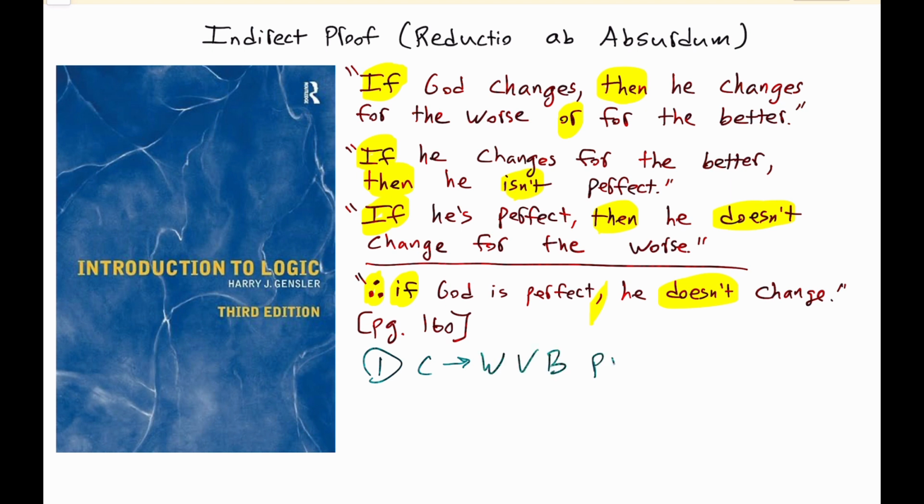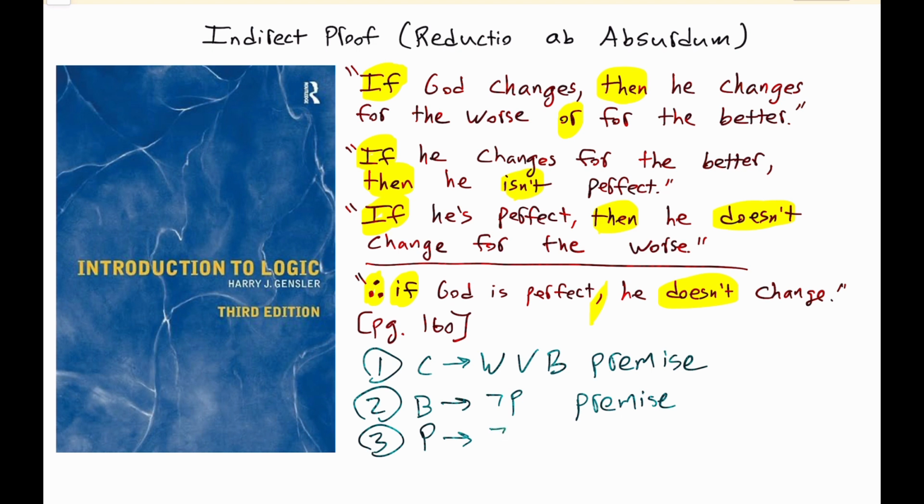That's just a premise. Line 2, we have if he changes for the better, then he isn't perfect, so not P. Premise. Line 3, if he's perfect, then he doesn't change for the worse, so not W. Premise. And with this, we want to prove that, therefore, if God is perfect, then he doesn't change. So if P, then not C. We want to prove that.